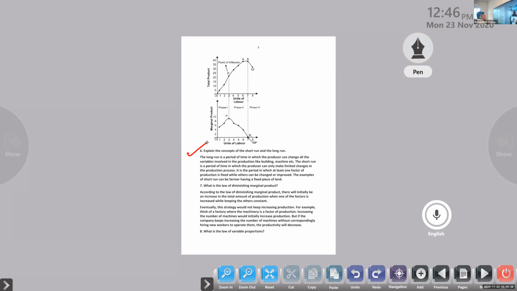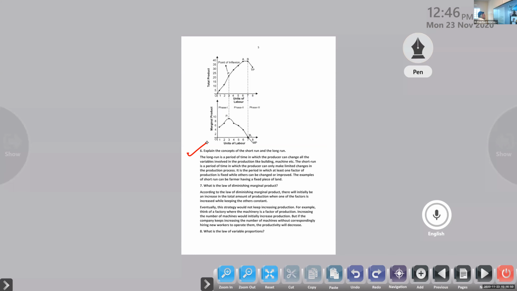By observing the use of inputs. If all the inputs are changed during the production period, we can say it is a long run production. If only one variable is changed, we can say it is a short run production.